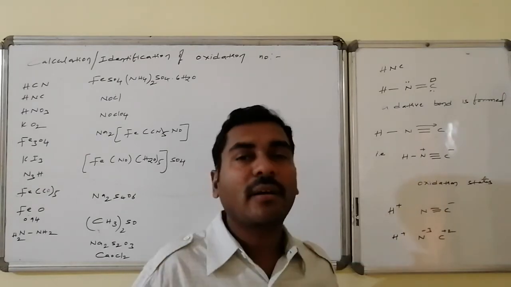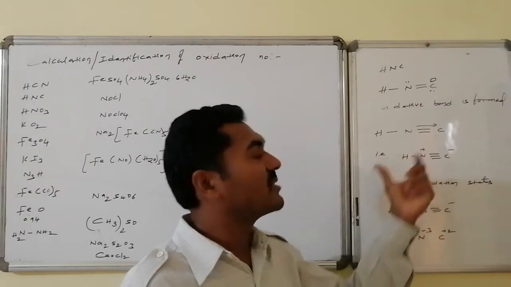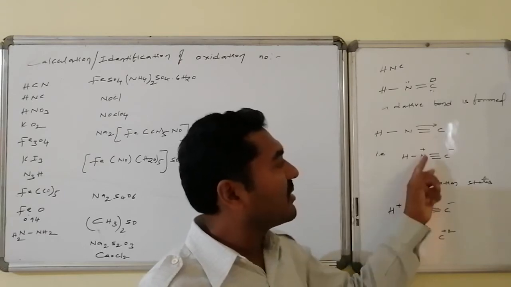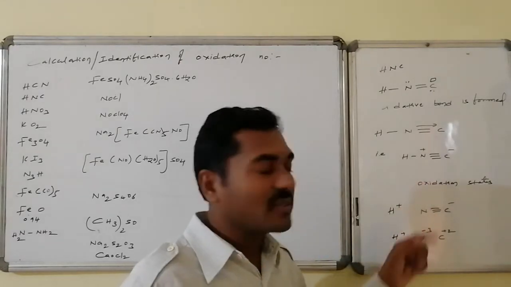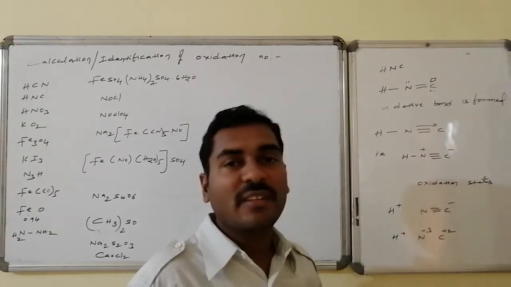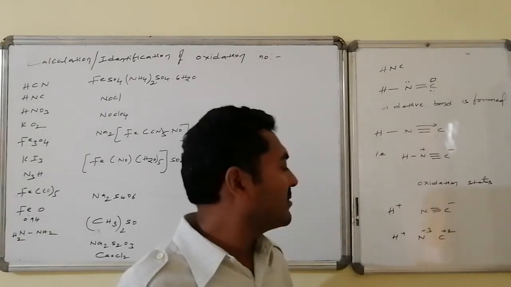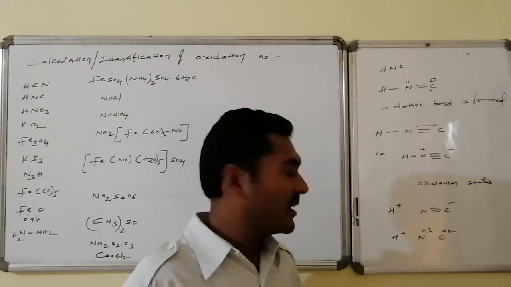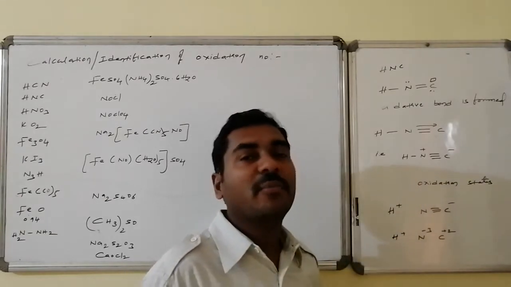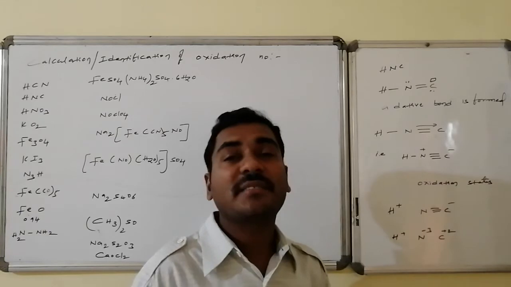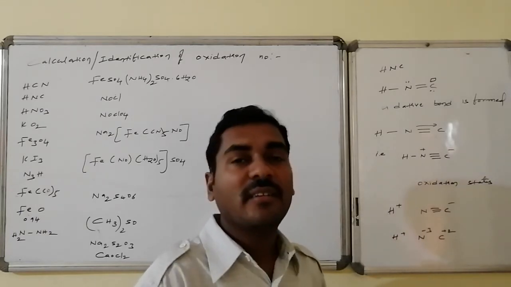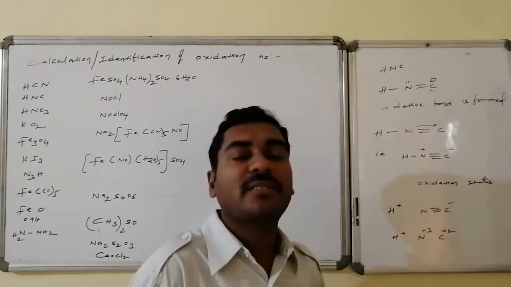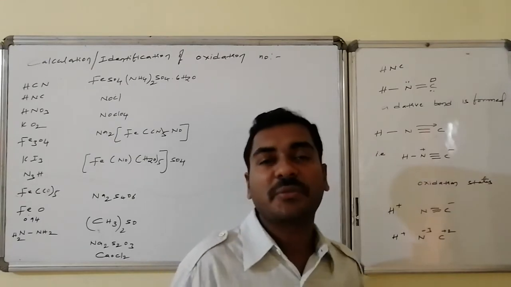Now, if I break all the connectivities imaginarily, on breaking hydrogen and nitrogen, nitrogen is more electronegative, hence hydrogen gets +1. Nitrogen already has +1, and with -1 it becomes 0, followed by the triply bonded carbon with 1 unit of negative charge. On breaking all connectivities, nitrogen is -3, and carbon is +2. Once again, hydrogen +1, nitrogen -3, carbon +2. All the oxidation states match, leading to the structure that gives neutrality in the form of hydrogen isocyanide, where hydrogen, nitrogen and carbon are chemically combined.